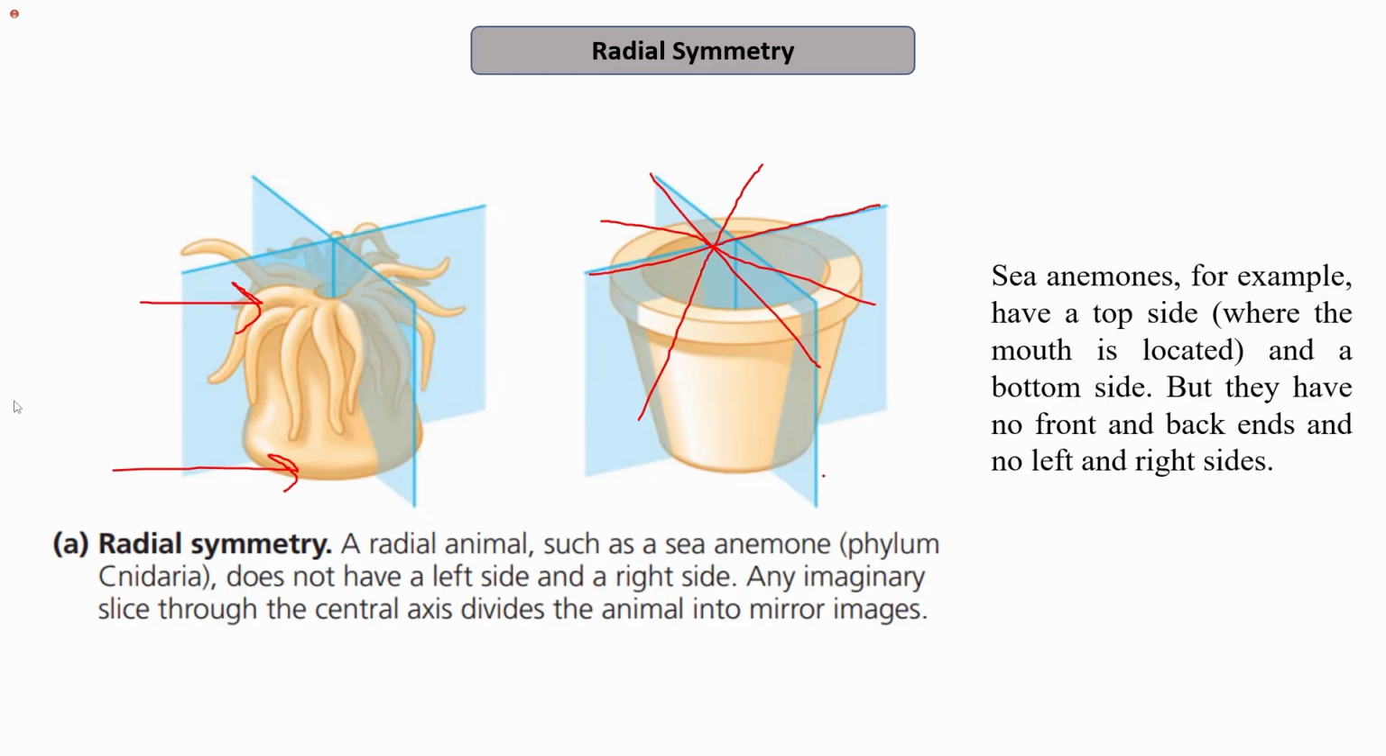So in a radial animal, for example, a sea animal that belongs to the phylum Cnidaria, they do not have a left side or a right side, and therefore any imaginary slice or plane through the central axis divides the animal into mirror images. So this is about radial symmetry.